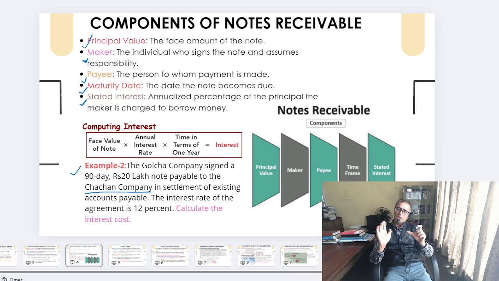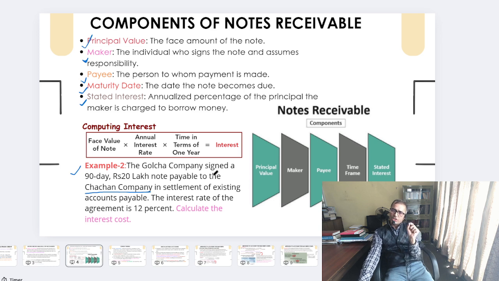So let's discuss the second example. This is about Golcha company signing a 90 days, 20 lakh note payable to Chachan company. Now look here, the Golcha company signed, meaning Golcha company is the maker here. Maker, you can say the buyer here, while Chachan company is the payee, the seller we say, while the interest rate is 12%. So in that case, simply what you need to do here is look at your face amount. The face amount as per this question is 20 lakh.